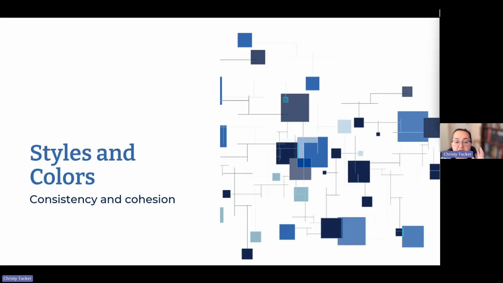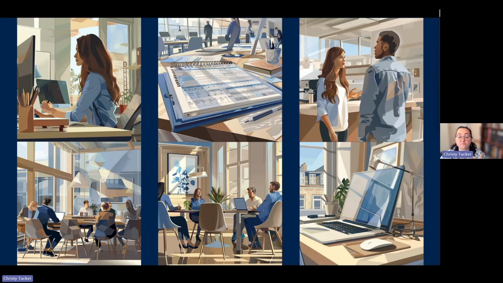So let's talk about consistency, because we were talking specifically about getting those cohesive images. This is a set of images I generated in Midjourney, and this is at least a year old. In Midjourney, I can generate one image, put it in, and use it as a style reference to generate a bunch of others.